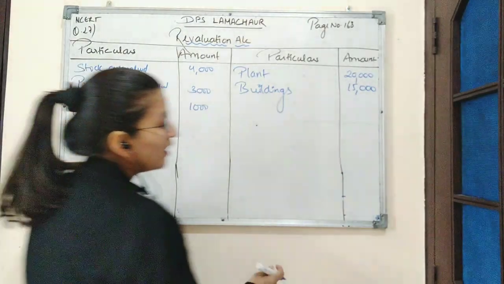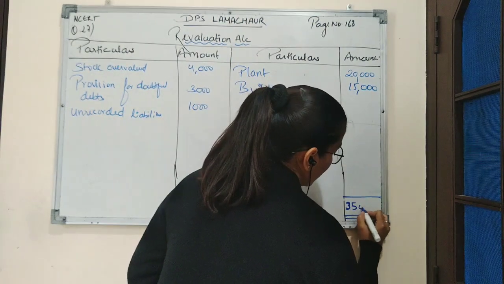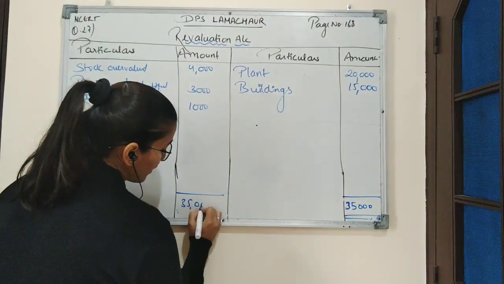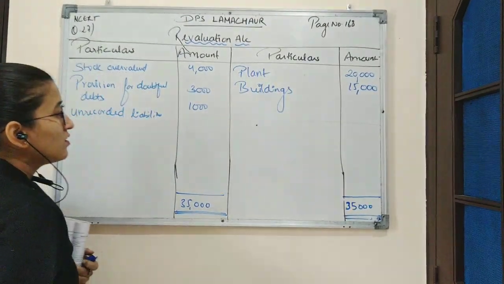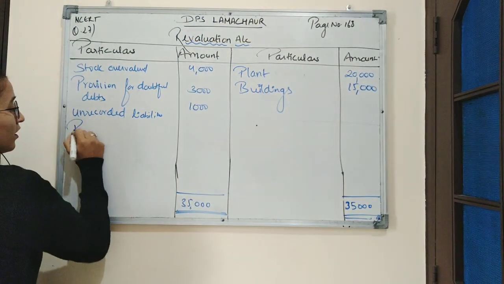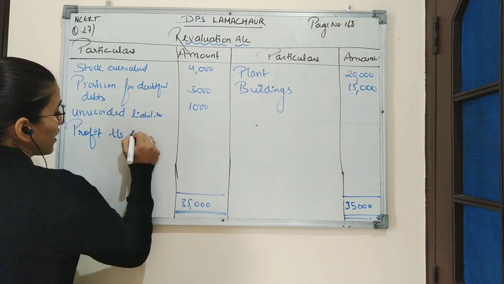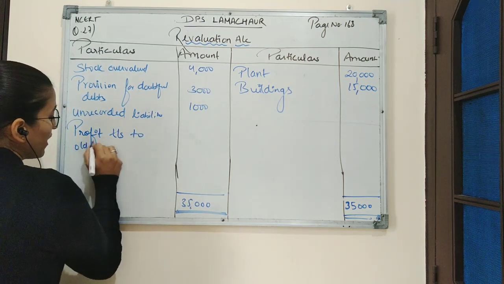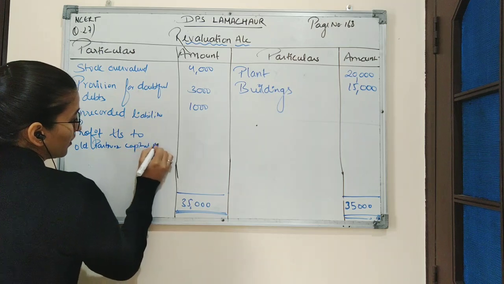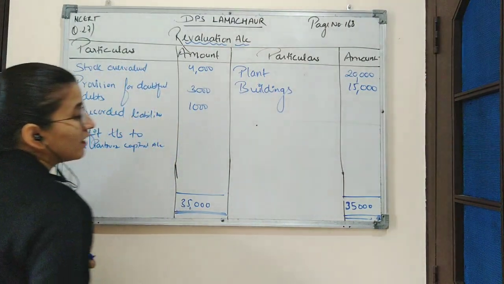So we can see here the credit side is having a greater value with the amount 35,000. We will record the same amount on the debit side also, 35,000. So this will be the balancing figure. Here we record profit transferred to old partners' capital account. Here the firm is earning profit. Why? Because the credit side is greater than the debit side.